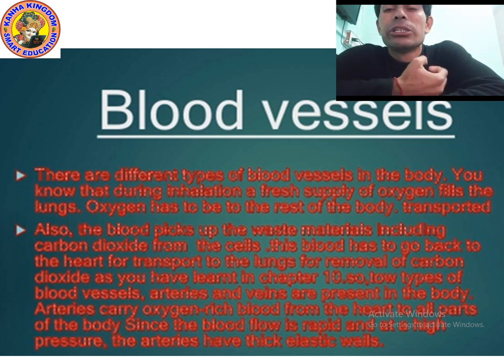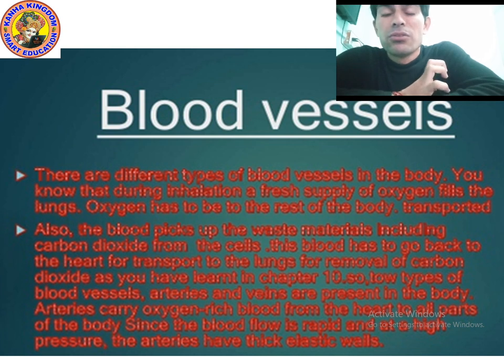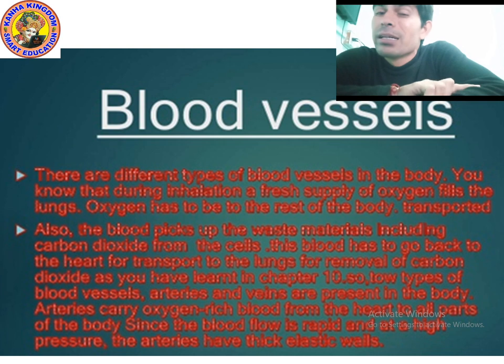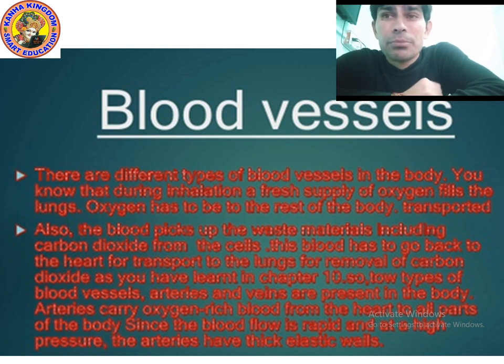You know that during inhalation, when we breathe in, a fresh oxygen supply fills the lungs. This fresh oxygen is transported with the help of blood, passes through the blood vessels and reaches the cells. We also know that blood throws out the waste material, including carbon dioxide. So this blood has to go back to the heart, to be transported to the lungs for removal of carbon dioxide, as you have learned in chapter number 10.